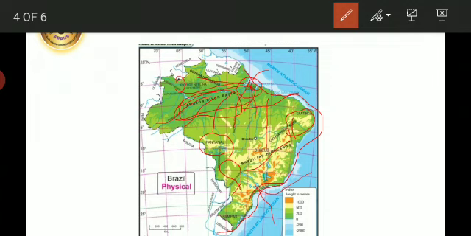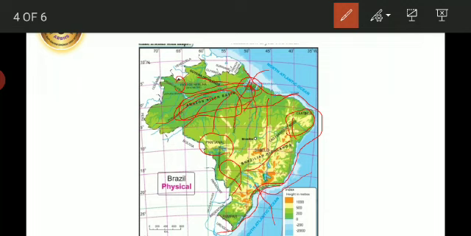They are more than 300 kilometers away from the mainland in the Atlantic Ocean. These islands are mostly the top of the submerged mountains. The islands near the coast of the South Atlantic Ocean are coral islands and are called atolls.